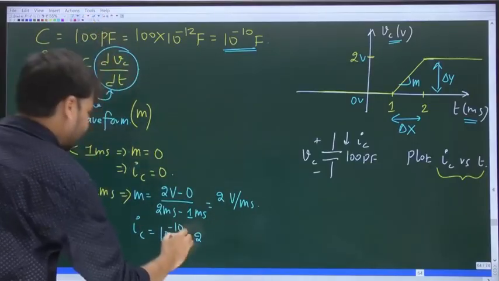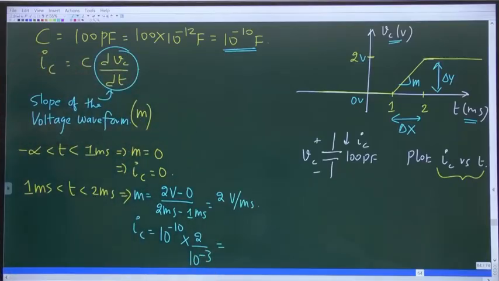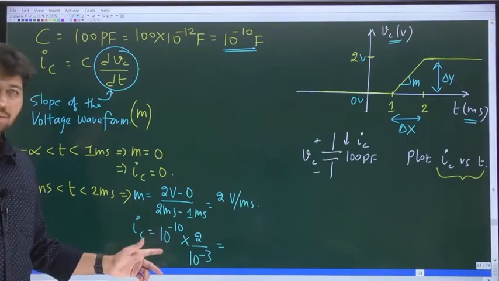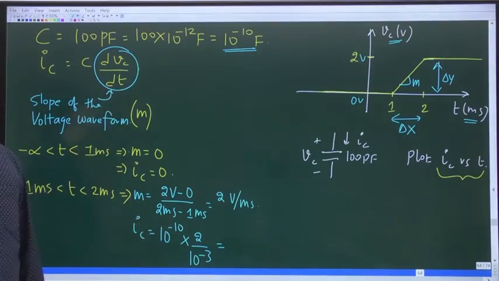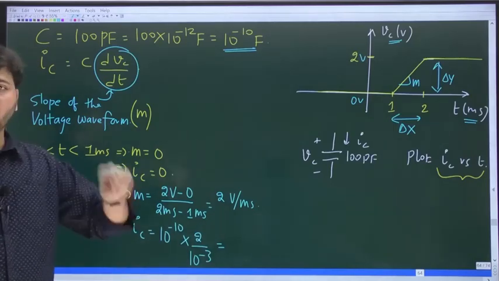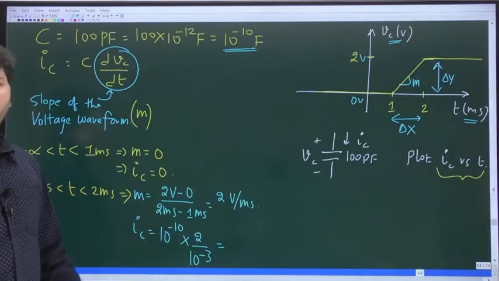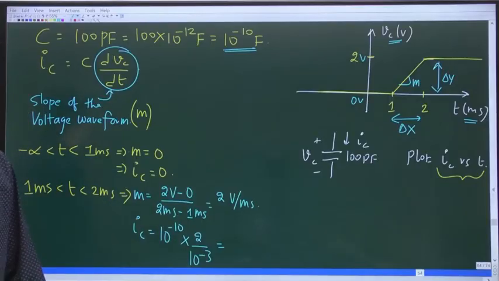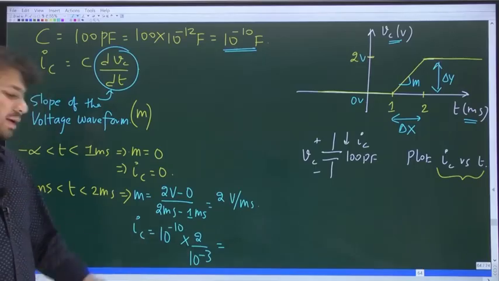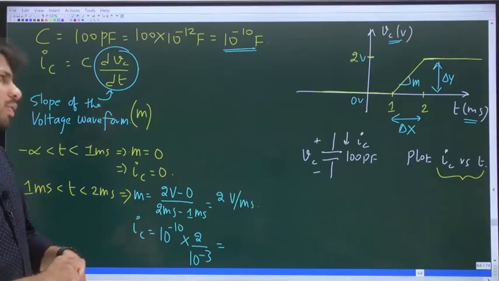Is it not 2 by 10 power minus 3? 10 power minus 10 is the value of C. And the slope, the value of dVc by dt, is 2 divided by 10 power minus 3, because milli is 10 power minus 3. That's all. 10 power minus 10 by 10 power minus 3 is how much? 10 power minus 7. So 2 into 10 power minus 7.